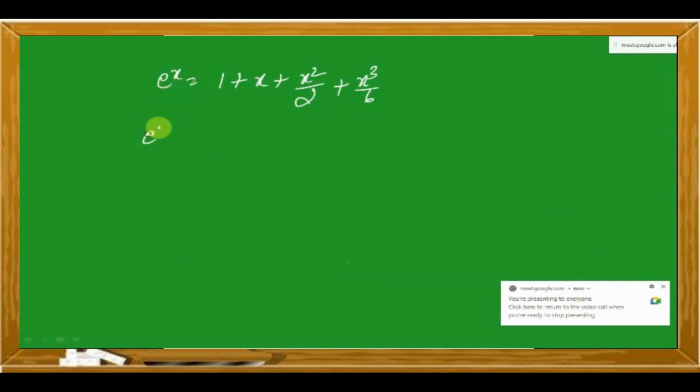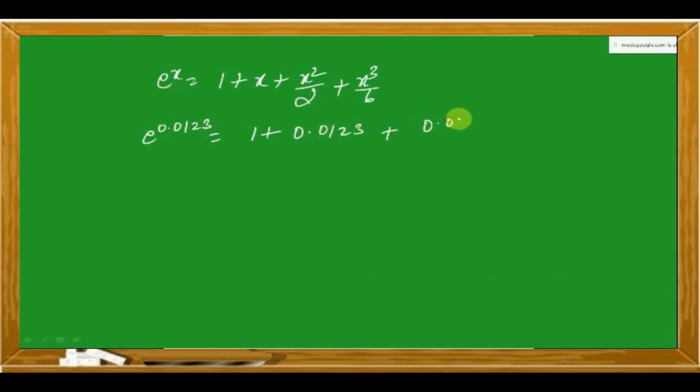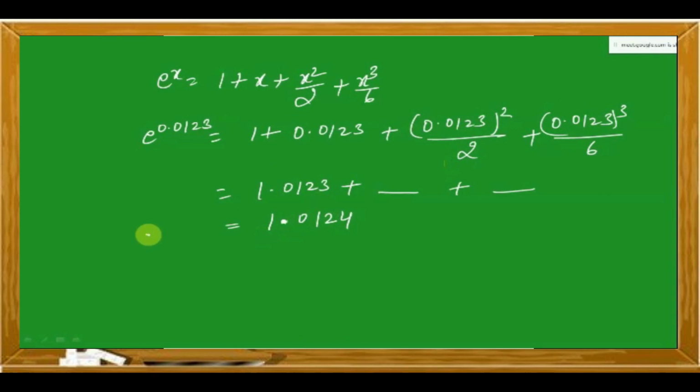So e to the power 0.0123 will be 1 plus 0.0123 plus 0.0123 square upon 2 plus 0.0123 cube upon 6. So this comes to about 1.0124, so e to the power 0.0123 will be this.